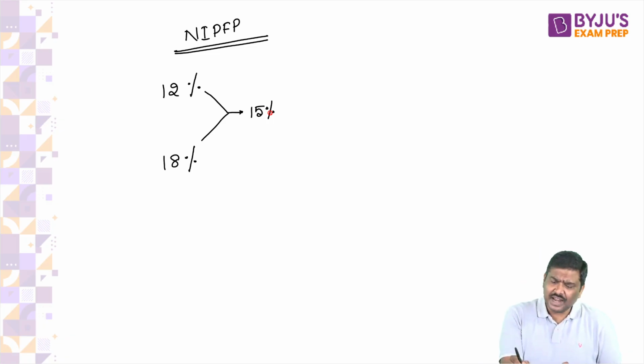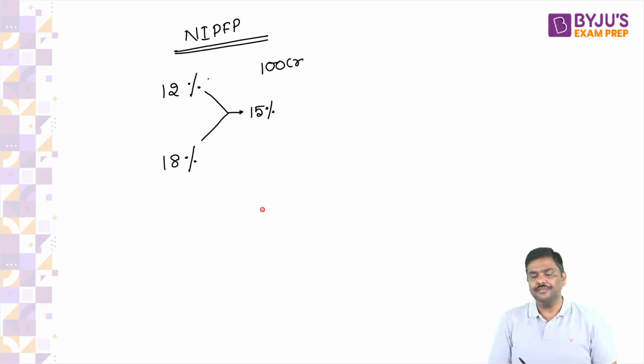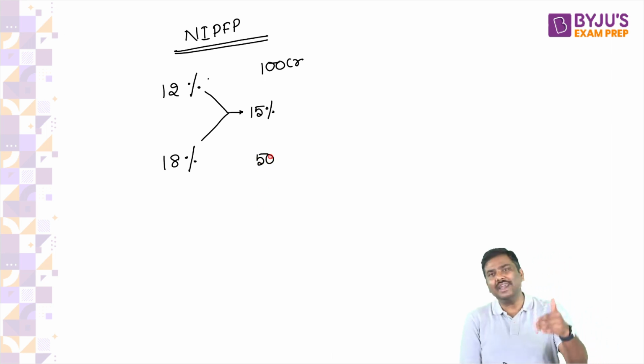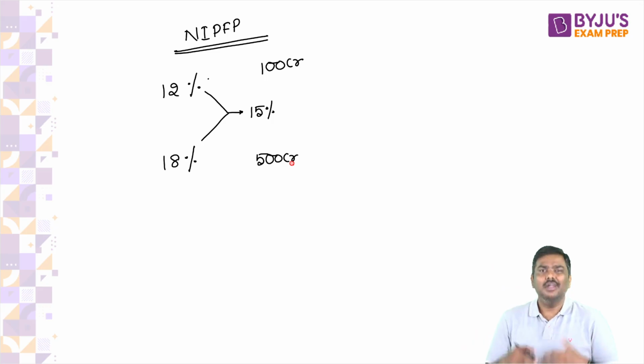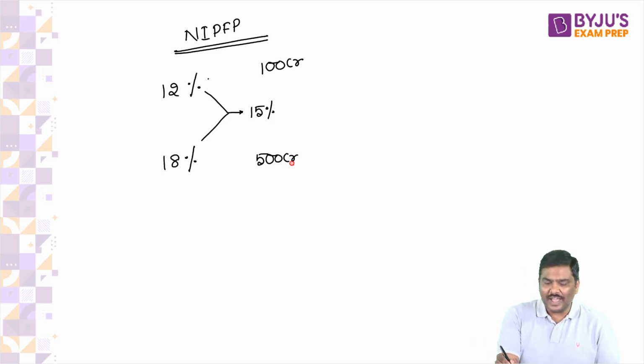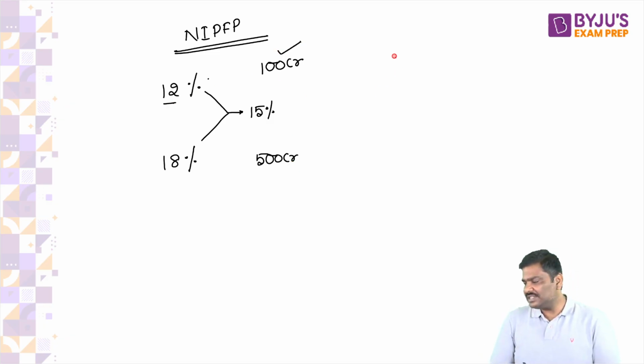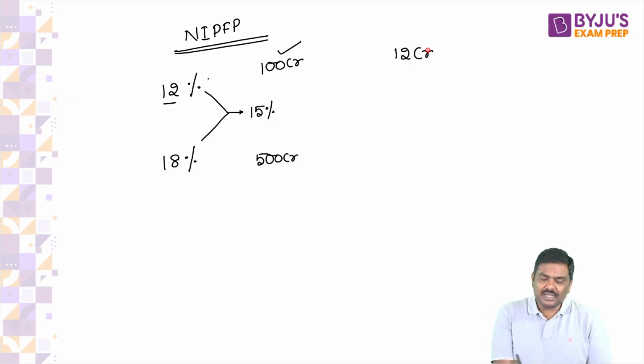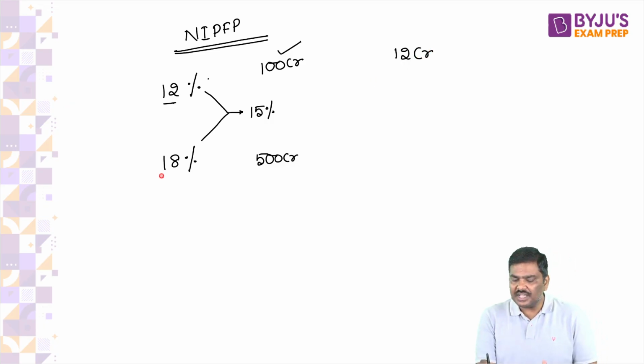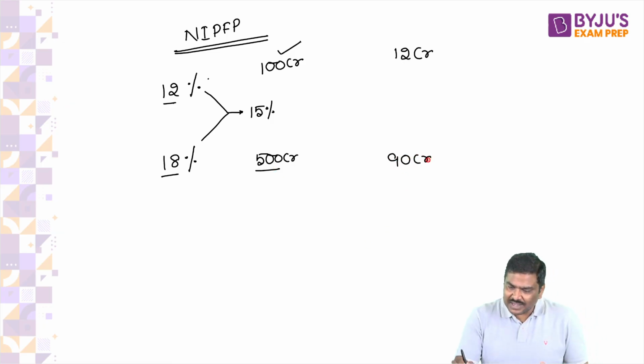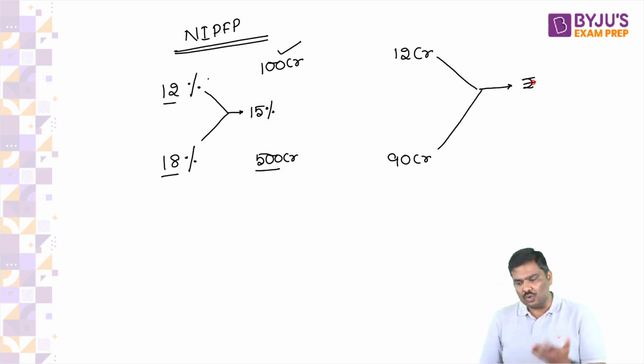Imagine there are 100 crore worth of goods and services on which you will impose 12% GST, and there are 500 crore worth of goods and services on which you will impose 18% GST. Let's start calculating. 100 crore value, 12% GST. How much will be the GST collected? Under 12%, 12 crore. 18% of 500 crore, how much will be the GST collected? 90 crore rupees. So as per the current structure, how much money will you be collecting in the form of GST here? 102 crore rupees.